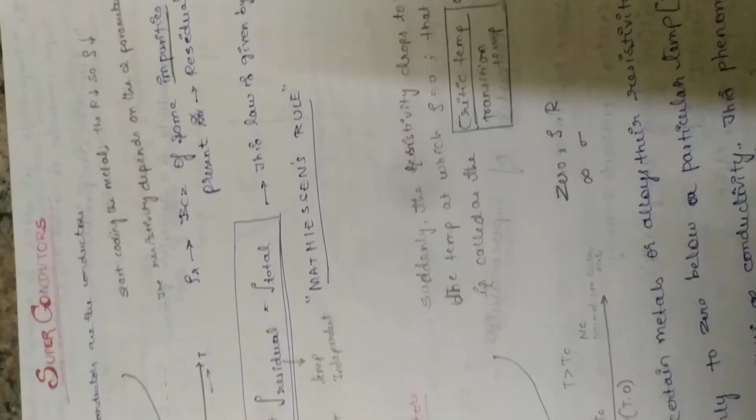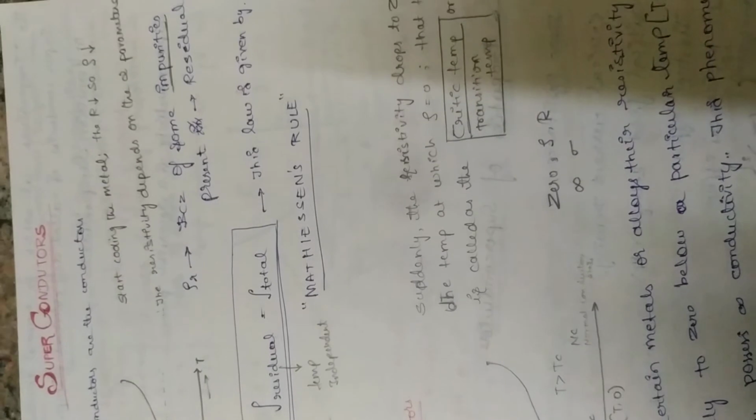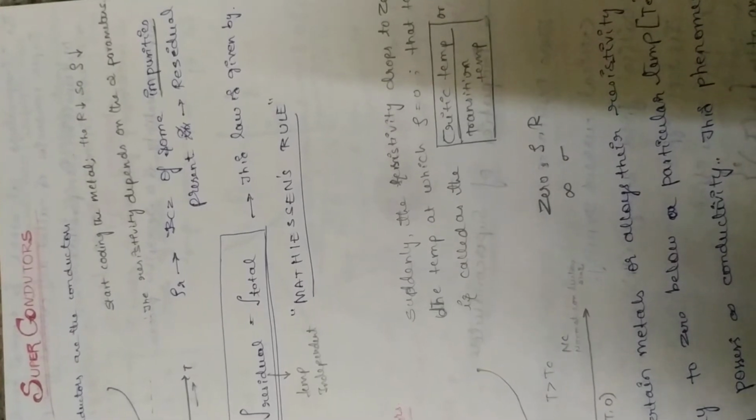Okay, and why do we get the residual? It's because of some impurities present in the conductor.